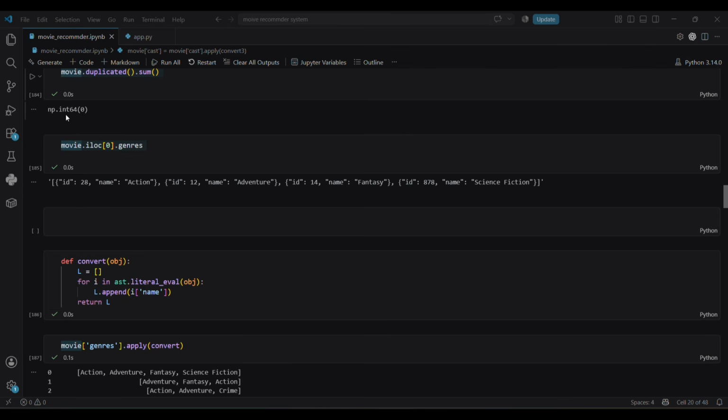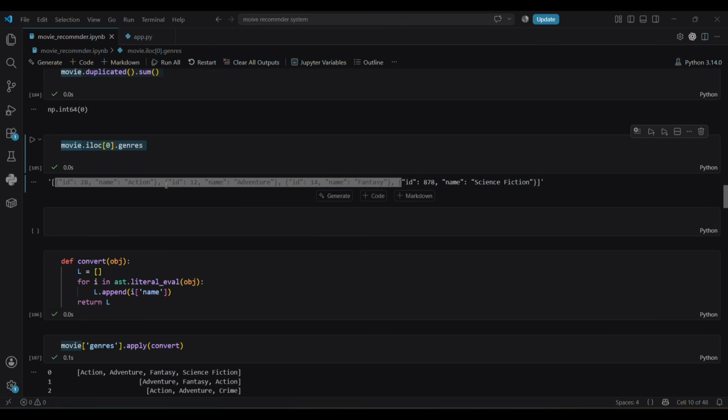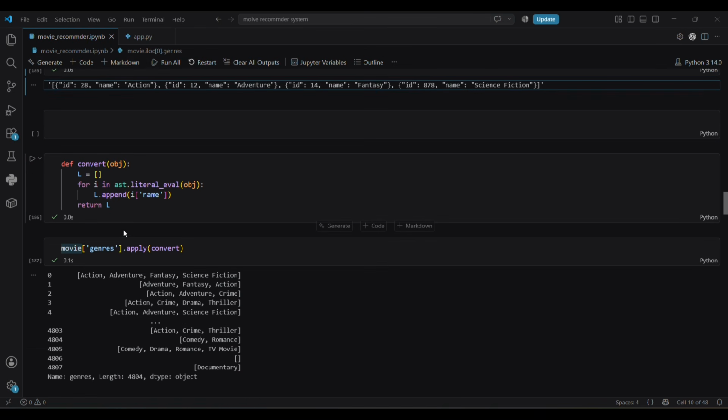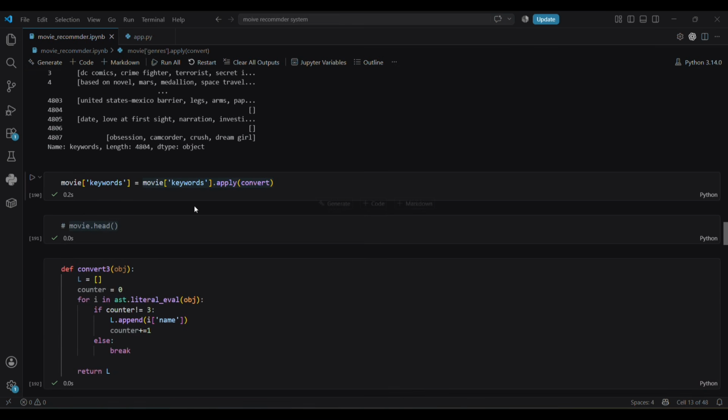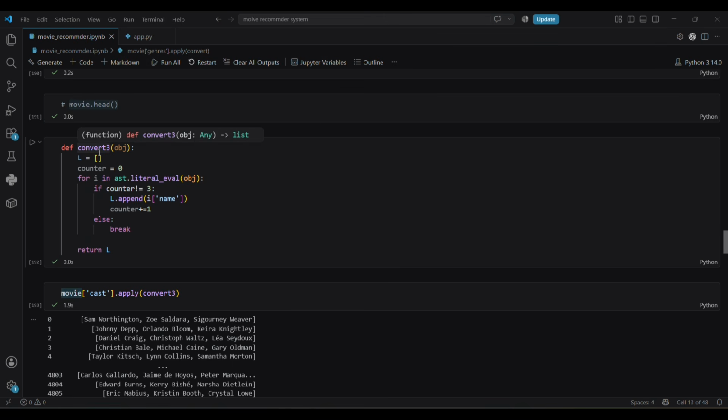Here it gets interesting. The columns like genres, keywords, and cast are not in plain text format. They are stored as stringified lists of dictionaries like that. So I write a helper function to pull out names such as action, adventure, fantasy from the genres as well as the keywords. Then I also write a helper function for cast to take out the top 3 cast members of a movie, because not all cast members are necessary. We require only the top 3 members. Just like that,